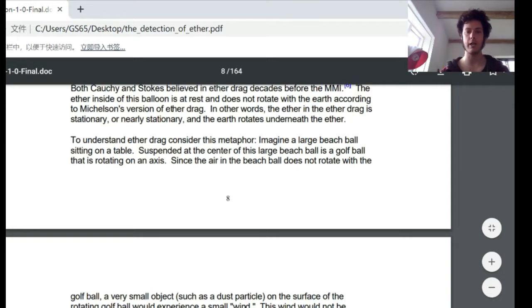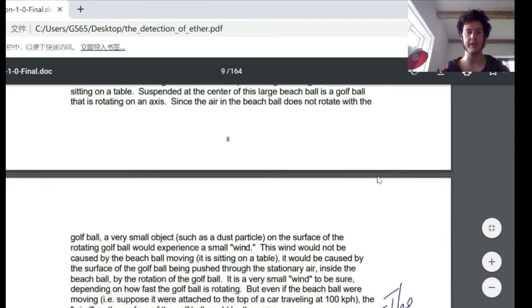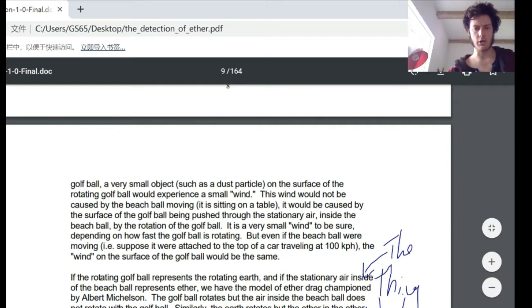Imagine a large beach ball sitting on a table. Suspended at the center of this large beach ball is a golf ball that is rotating on an axis. Since the air in the beach ball does not rotate with the golf ball, a very small object such as a dust particle on the surface of the rotating golf ball would experience a small wind. This wind would not be caused by the beach ball moving. It is still on the table. It would be caused by the surface of the golf ball being pushed through the stationary air inside the beach ball by the rotation of the golf ball.